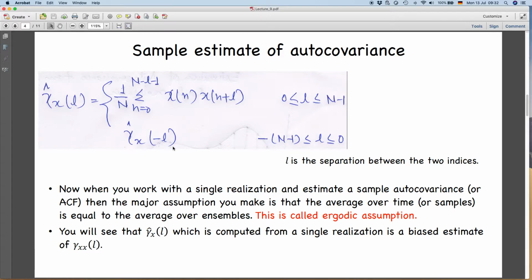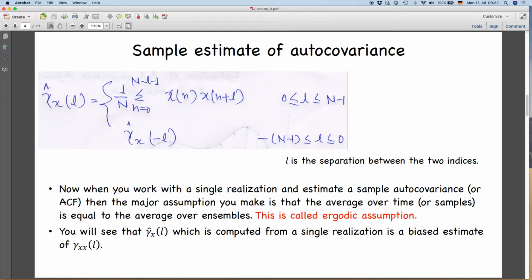So you assume that your single realization gamma hat is equal to gamma xx, the true autocovariance function over all the ensembles. But we have to check whether it is a good estimate of the true autocovariance function. This is coming from a single realization.